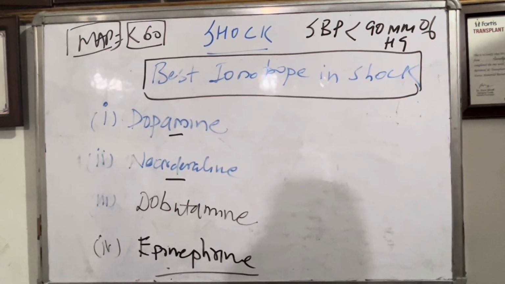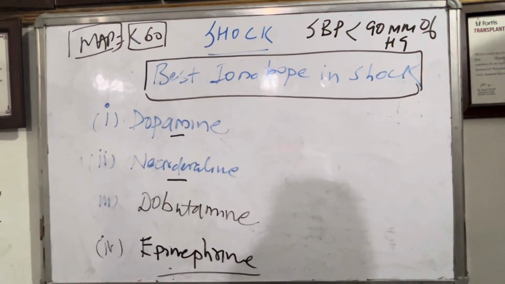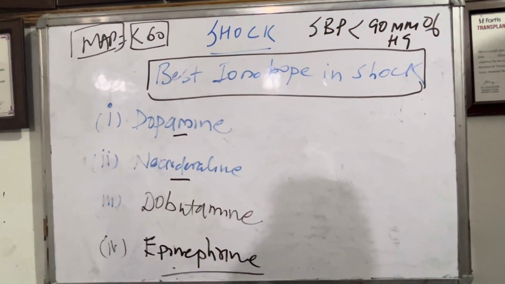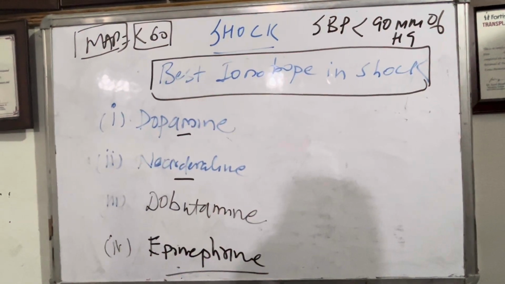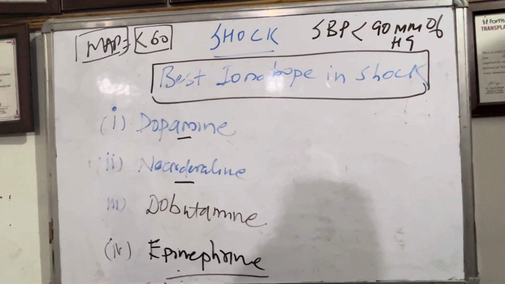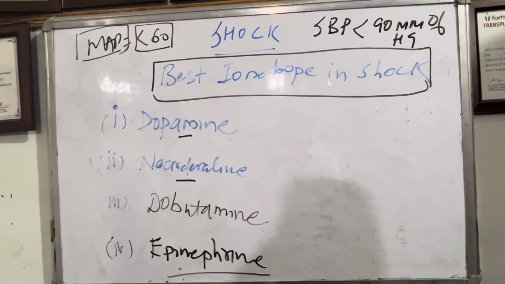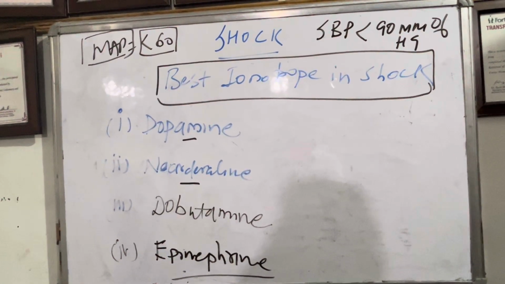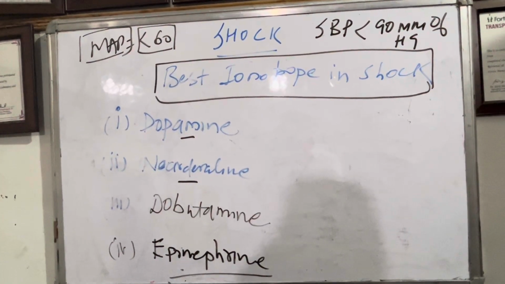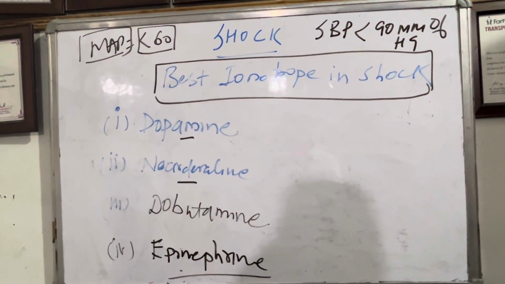So first we give the fluid challenge, and the best inotrope to use is noradrenaline, followed by dopamine. But dopamine is contraindicated when the patient is already tachycardic, because dopamine causes tachycardia. Then dobutamine has to be used in cardiogenic shock. And the last resort is epinephrine. When we have used noradrenaline, dopamine and dobutamine and nothing is working, then we shift to epinephrine.